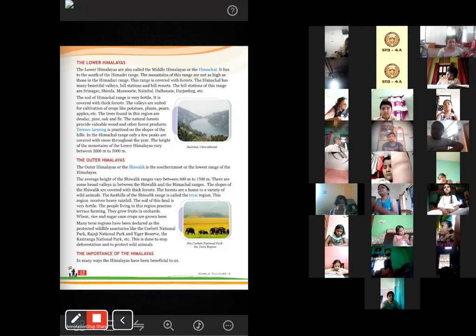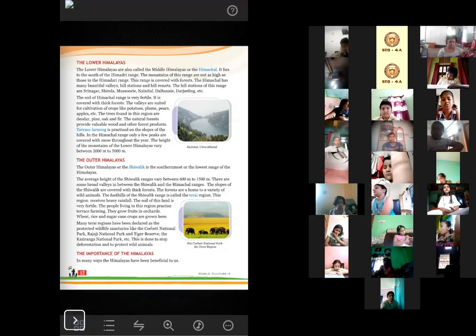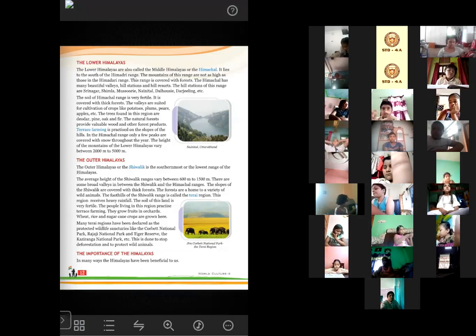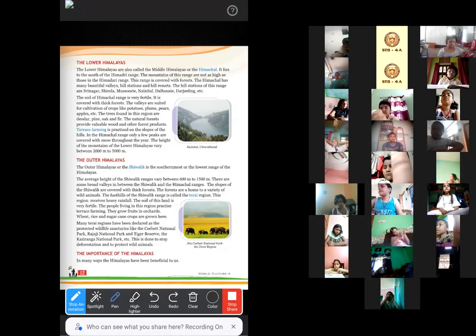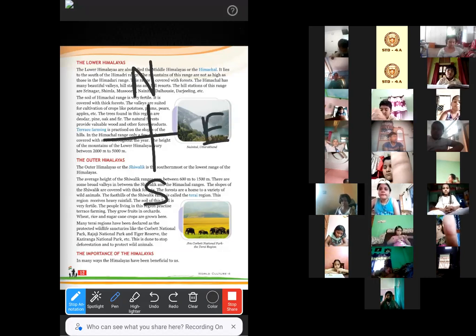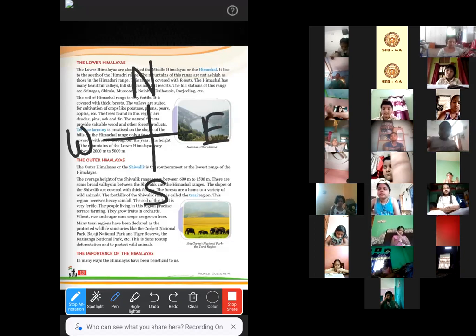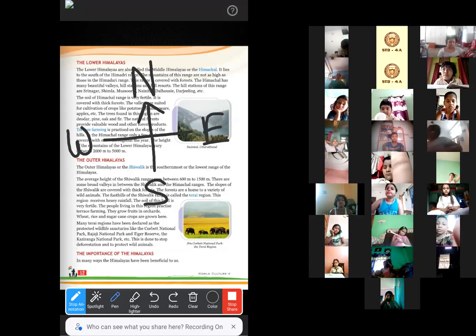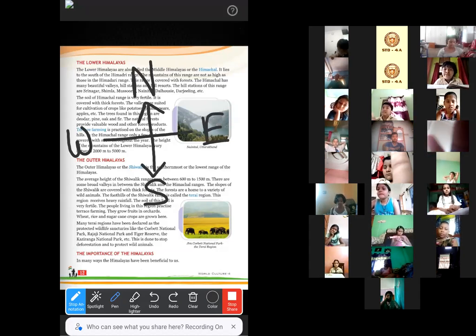There are some broad valleys in between the Shivalik and the Himachal ranges. As I have told you before, these are the four main sides. The upper part will be considered as the northernmost part, and the lower part will be considered as the southernmost part.